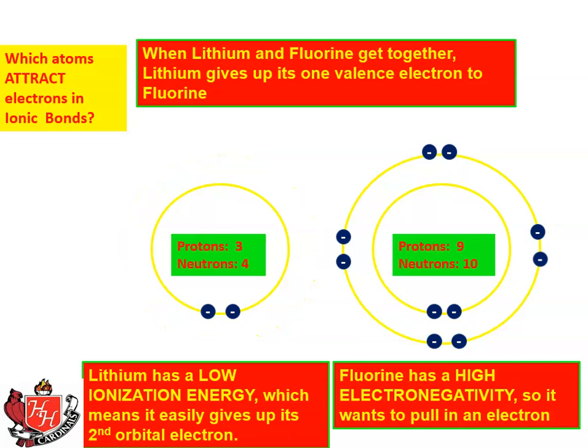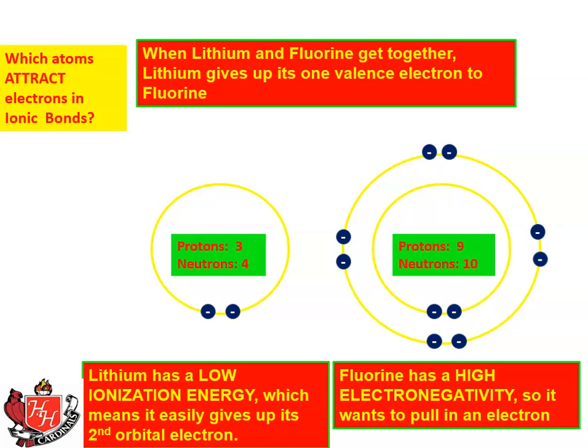So what you see now is fluorine has a full outer orbital, a full octet, 8 electrons in its outer or valence orbital, so it's happy. Now look what happened to lithium. It had 1 electron in its second orbital. It gave it up, so it no longer has any electrons in its second orbital. That means that's no longer lithium's valence orbital. It's lost that as its valence orbital. So now its first orbital is its valence orbital.